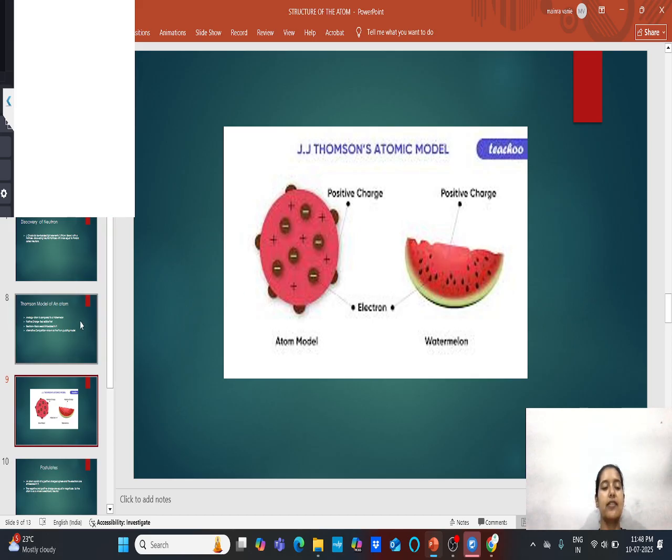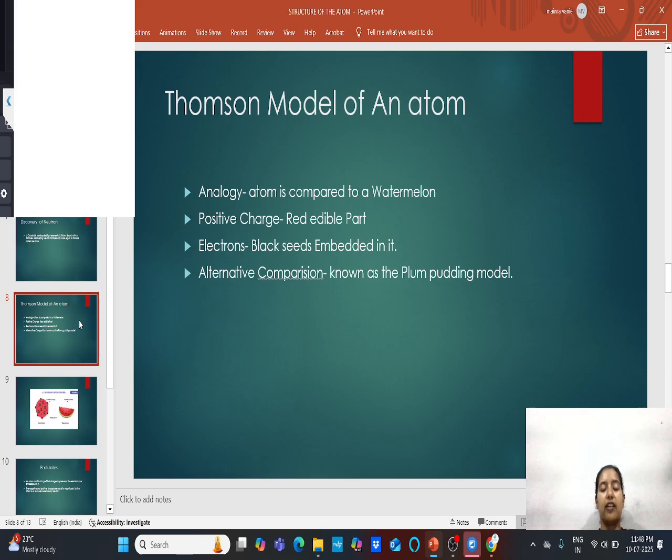So now let's have a look. Analogy: the atom is compared to a watermelon, and the positive charge is the red edible part, and the electrons are the black seeds embedded in it. And its comparison has also been done by the plum pudding model.